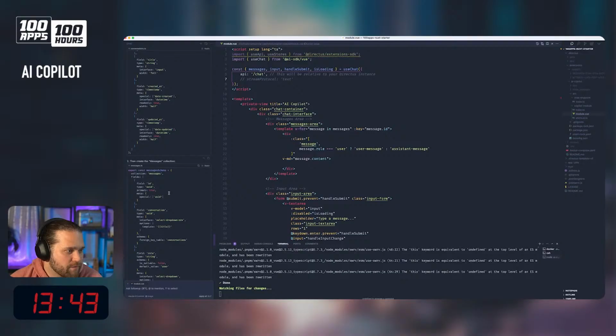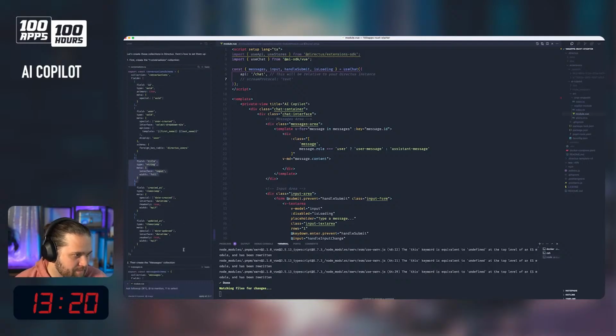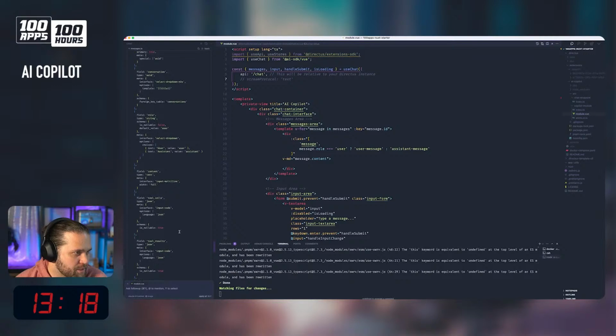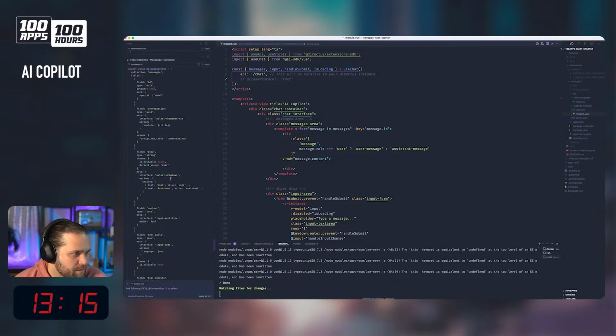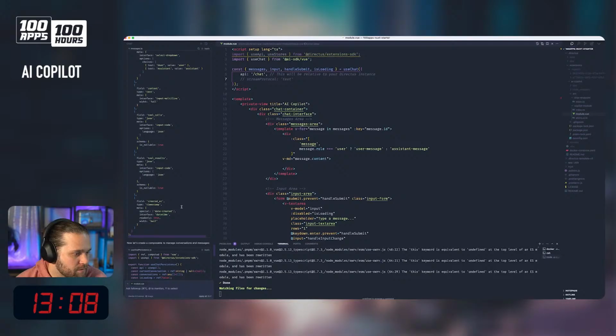All right. What did you come up with, friend? So we've got messages, conversations, messages. So this is actually trying to give us a Directus schema, which kind of scares me a bit. So we got a user, conversations, we got an ID, we got a title, we got a message schema, messages, ID, conversation, role, content, tool calls, tool results.